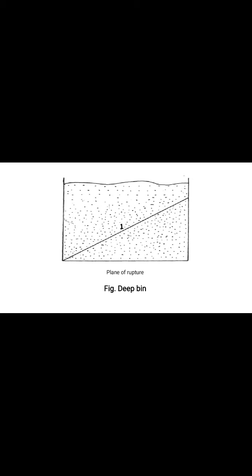So this figure shows a deep bin, and the lines indicate the plane of rupture of the deep bin. A grain bin is referred to as a deep bin when the depth of grain is greater than the equivalent diameter. The equivalent diameter is generally taken as 4 times the hydraulic radius of the bin, that is, H greater than 4R.